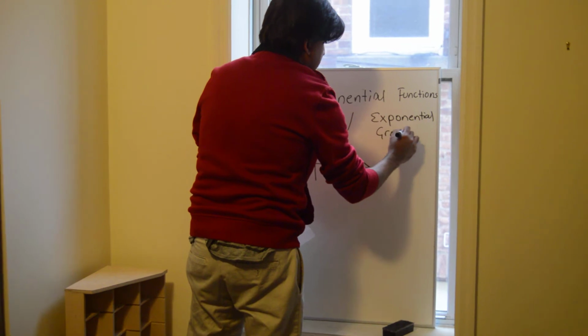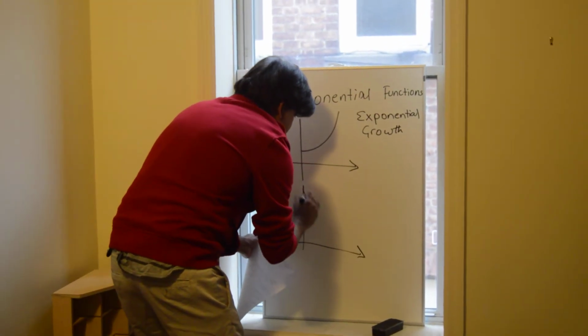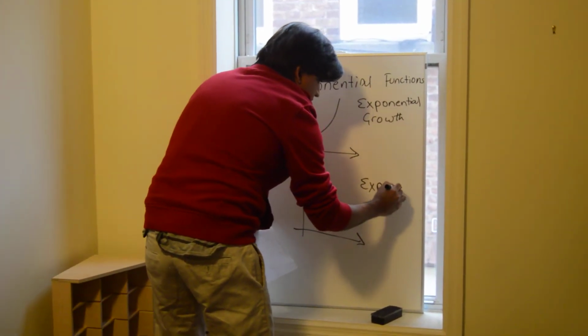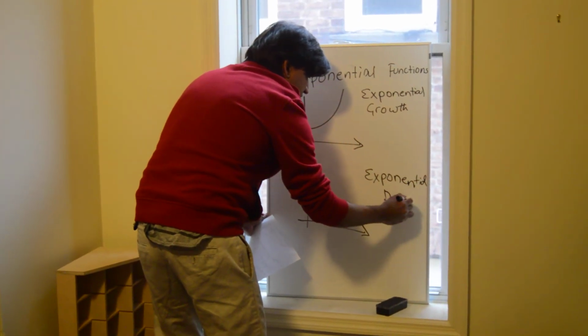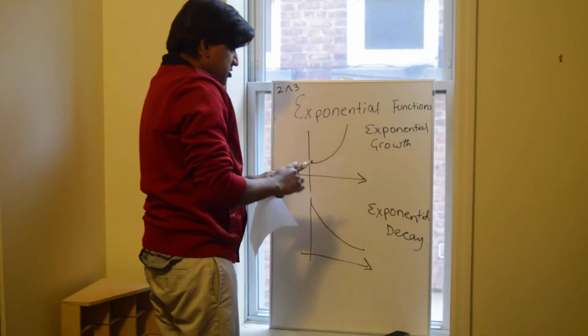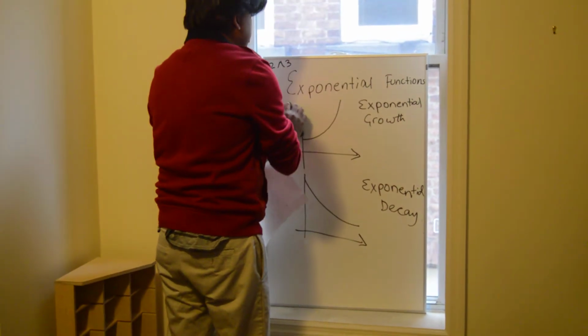Something's growing, right? If you have exponential decay, then the graph will be like this. So the two types of graphs that will be helpful. So decay and growth. Okay, so we'll talk about different factors, different formula.